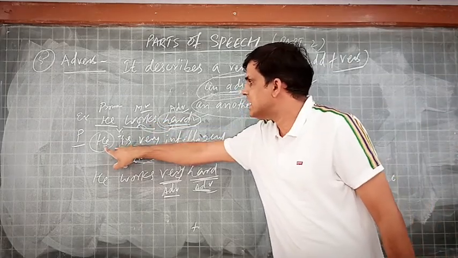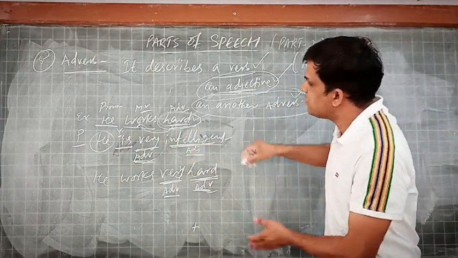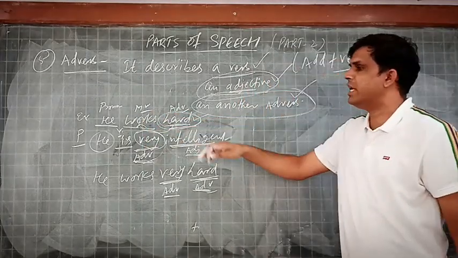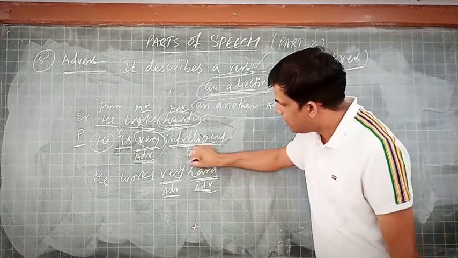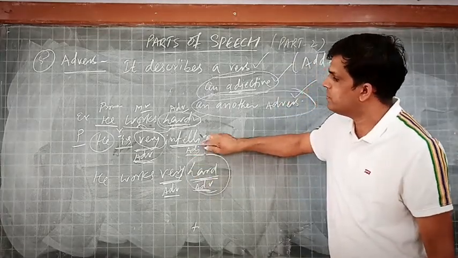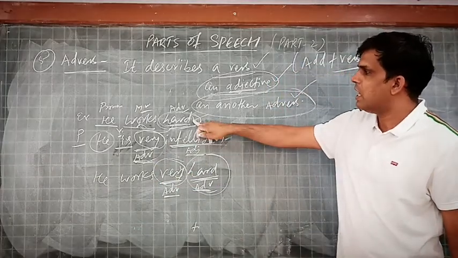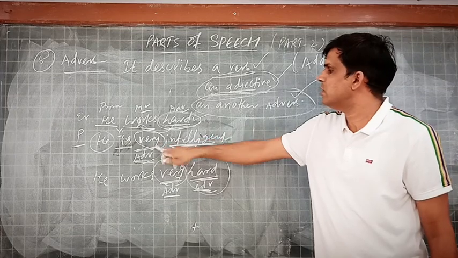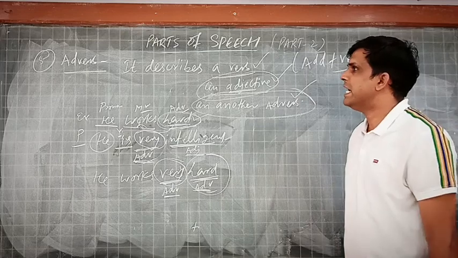In the second sentence, he is very intelligent, intelligent is an adjective, and very tells something more about intelligent. In he works very hard, hard is an adverb, and very also. So in these three sentences, hard is an adverb, very is an adverb, and again very or hard, both are adverbs.